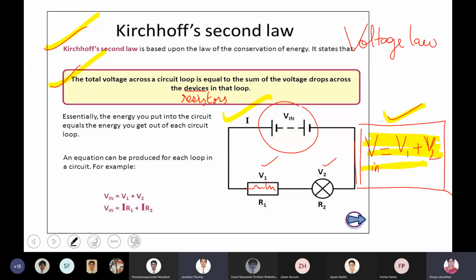Voltage drop means potential difference across the device. Yeah, you can draw the battery symbols. Ma'am, should we change devices to resistors? Yeah, that might be better for you at least.